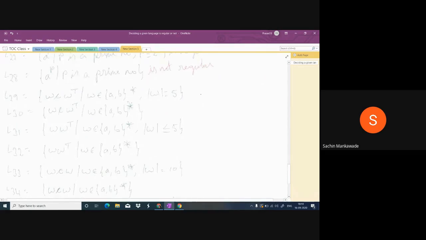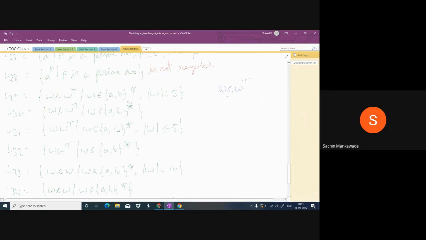Next, L29: W C W transpose, where W is any combination of A and B, and the length of W is 5.